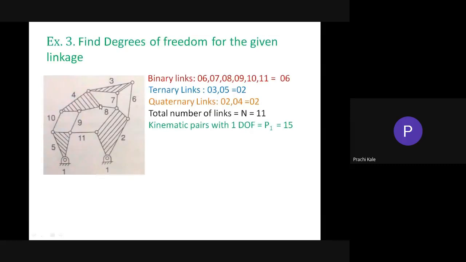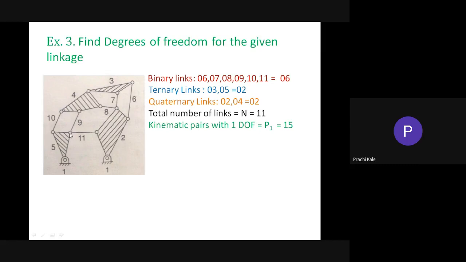Now here 4 and 9 is a binary joint, so 10. Here is a binary joint 10 and 4, 11. 5 and 10 binary joint, 12. Now here again this is a ternary joint, so you have to calculate two pairs. So for 9, 11 and 5 you have to calculate two pairs.